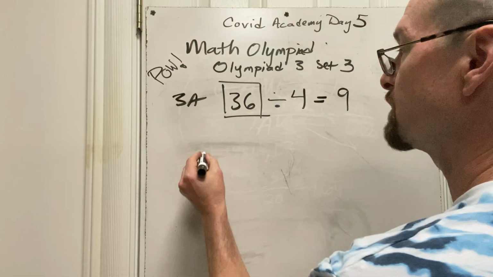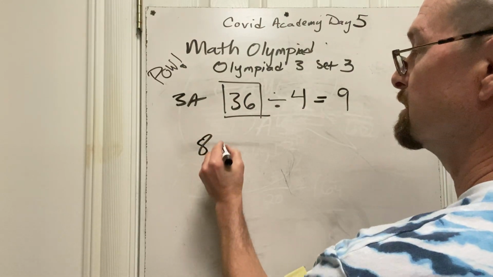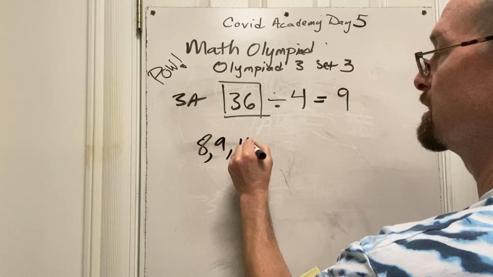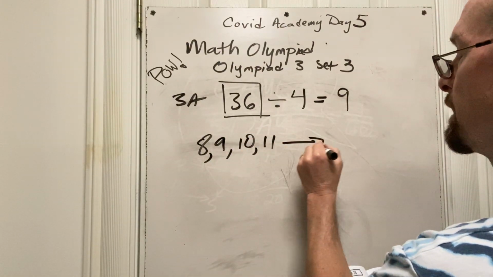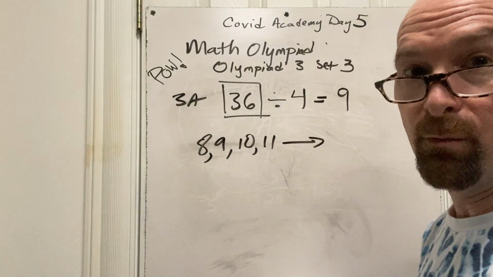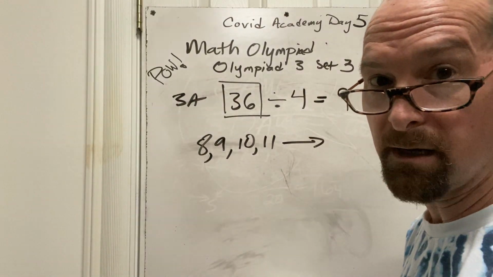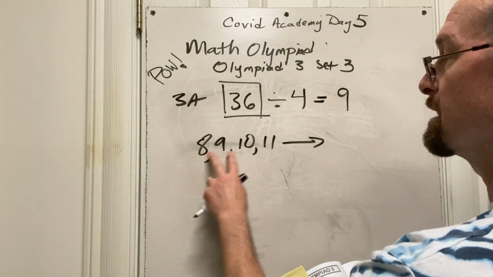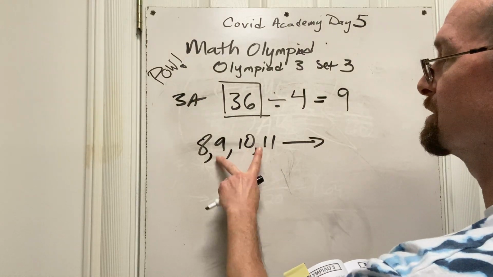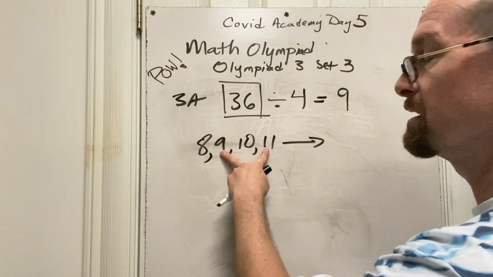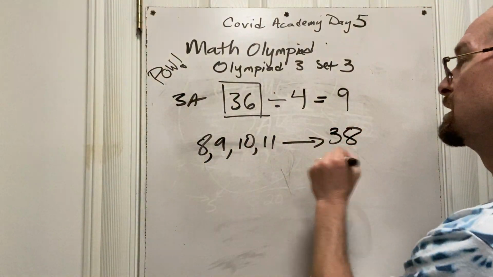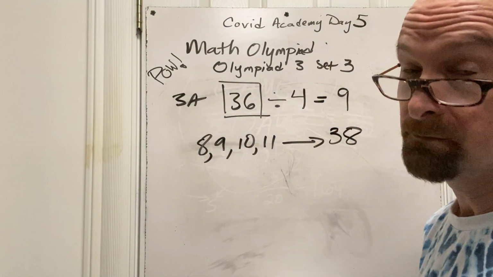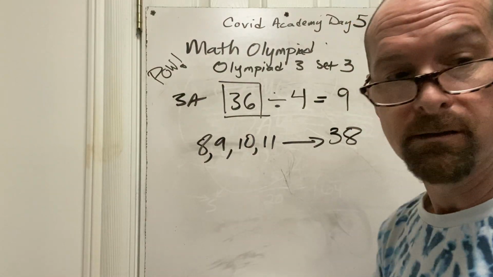Let's try her at 8. So if she was 8, the next sibling's 9. The youngest the other 2 could be is 10 and 11. Let's add those up and see if we get 36. When we can add them up to 36, we have the right answer. 8 and 9 is 17. 10 and 9, 11 and 9 is 20. 38. Is 38 36? No, it really isn't. Okay, so let's move on.